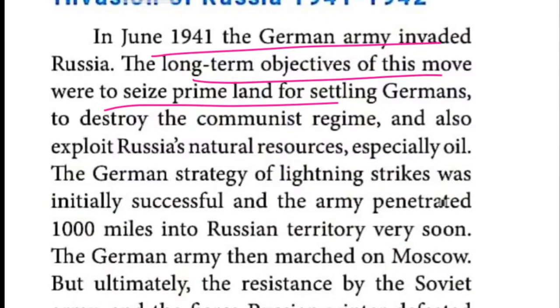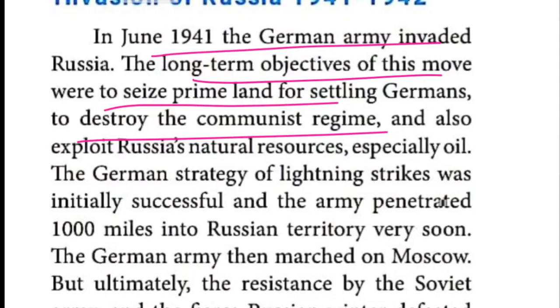The next one, to destroy the communist regime, all the communist ideas. The third aim of Germany was to exploit Russia's natural resources, especially the oil fields, located in the Caucasus. That's the name of the place. The oil fields are in those places.